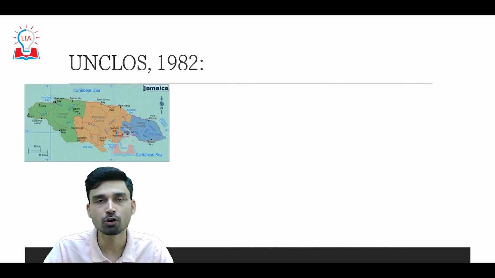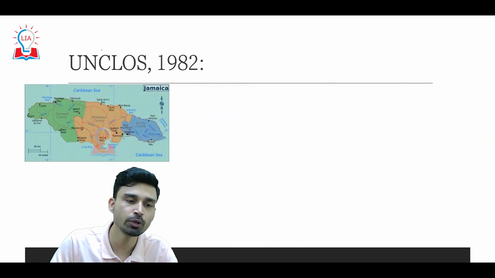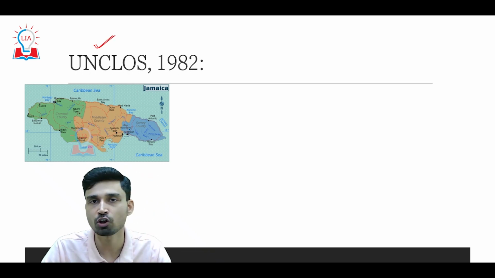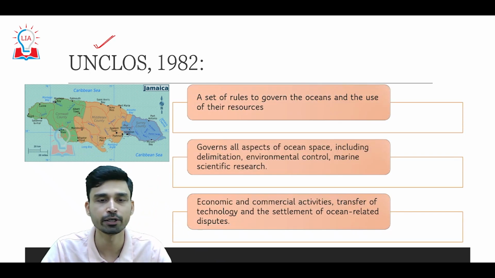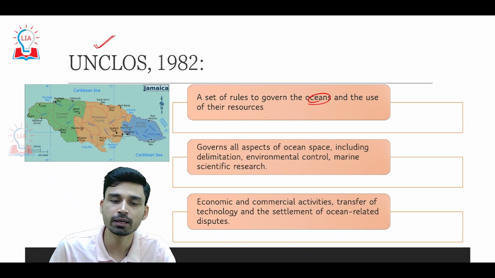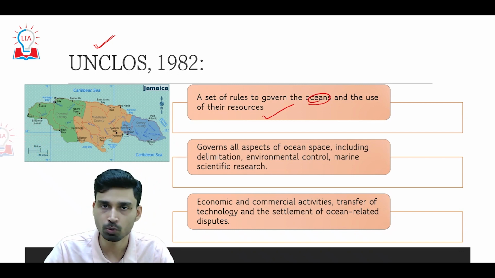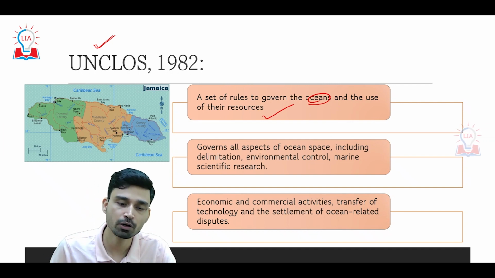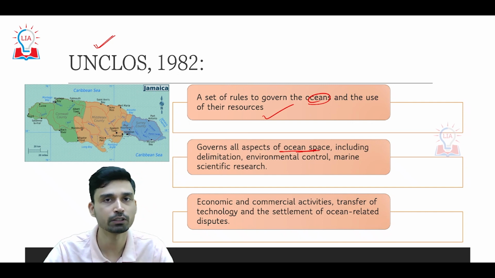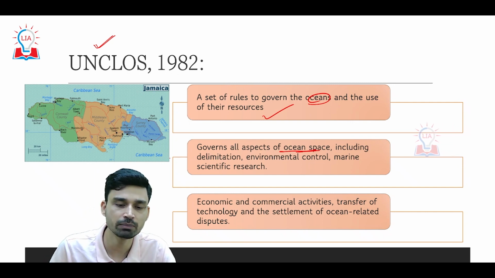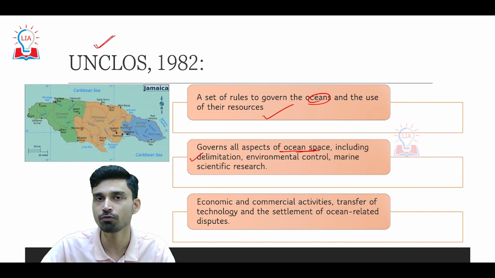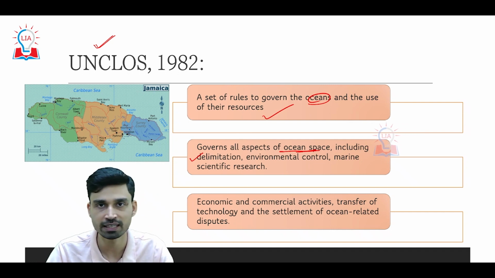So what is UNCLOS 1982? As discussed before, UNCLOS stands for United Nations Convention on the Law of the Sea, which was signed in the year 1982. Basically it is nothing but a set of rules that governs the ocean and the use of the resources in the ocean. Now this is a very comprehensive law because it governs almost all aspects of the ocean. For example, it governs delimitation, that means the demarcation of the seas into various zones, various areas.